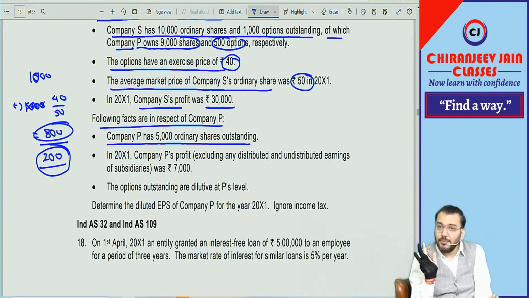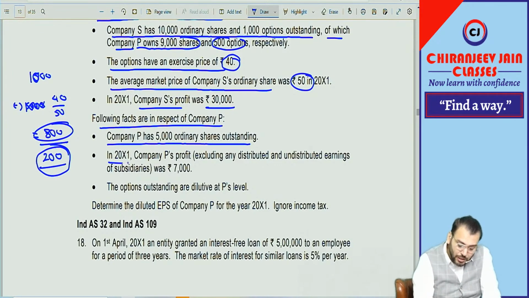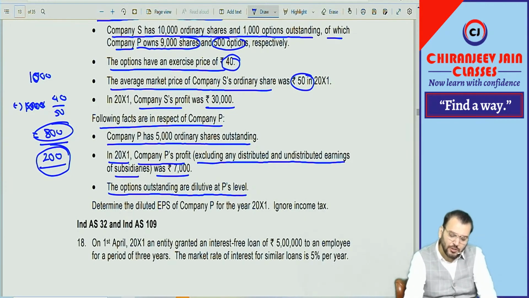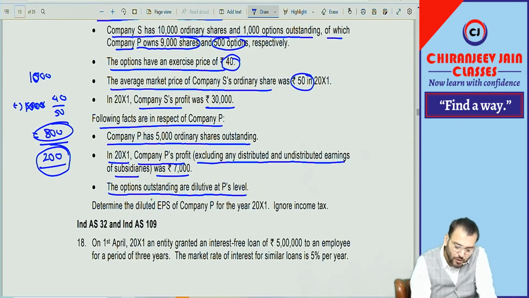In 2001, Company P profit excluding any distributed and undistributed earning of subsidiary was 7,000. The options outstanding are dilutive at P's level. Options outstanding are dilutive at P's level means for consolidation. Means they are saying in consolidation.